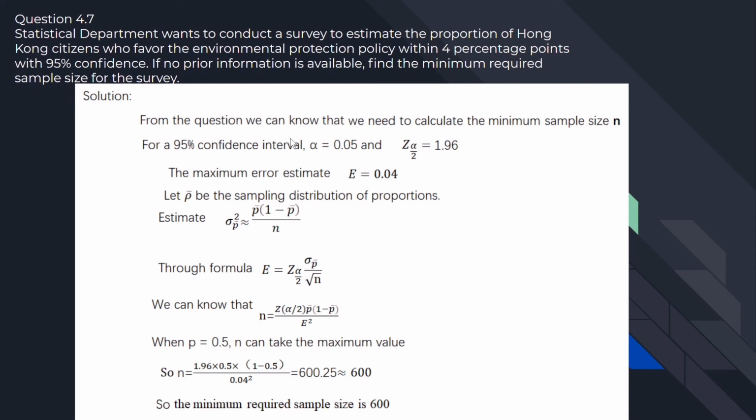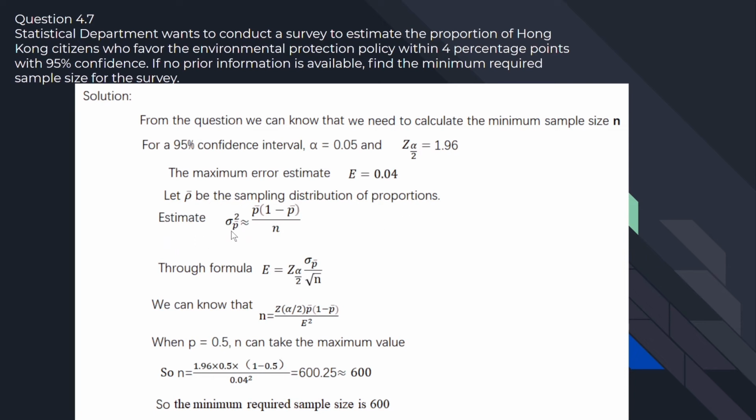From the question, we can know that we need to calculate the minimum sample size n for a 95% confidence interval. Alpha is equal to 0.05 and z is equal to 1.96. The maximum error estimate is equal to 0.04. Let P bar be the sampling distribution of proportions.